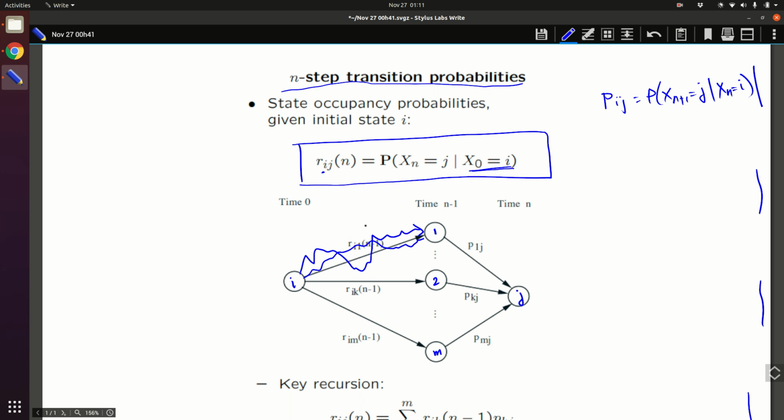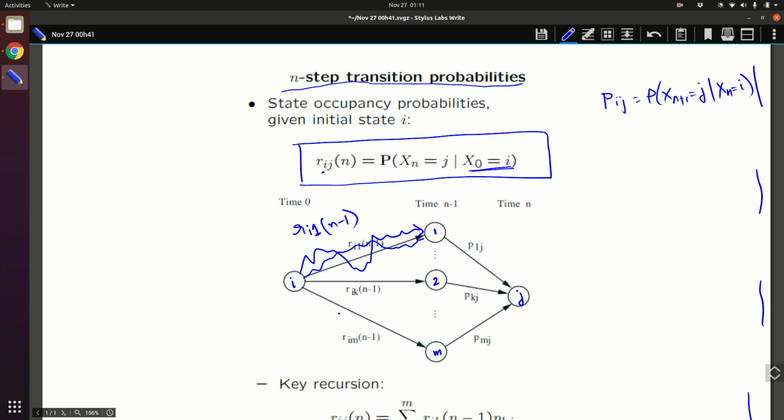Okay, that is r1i of n minus 1. So this is the total probability of how to reach from i. Okay, so how to i, and the second one is 1. How to reach from i to 1 in n minus 1 steps. So this is the probability.